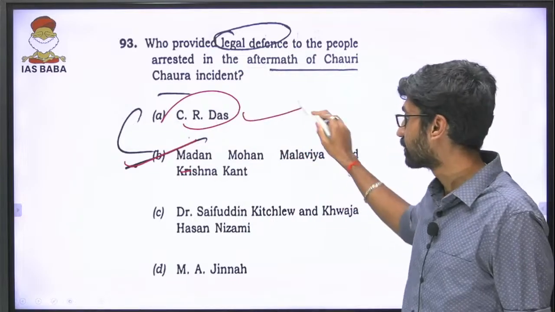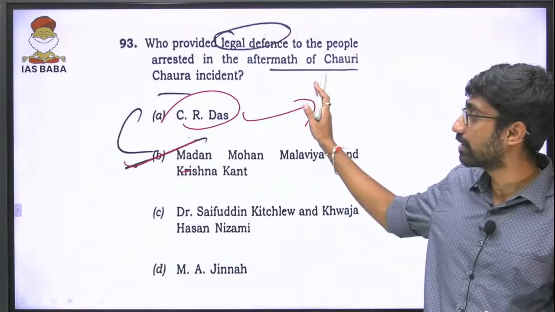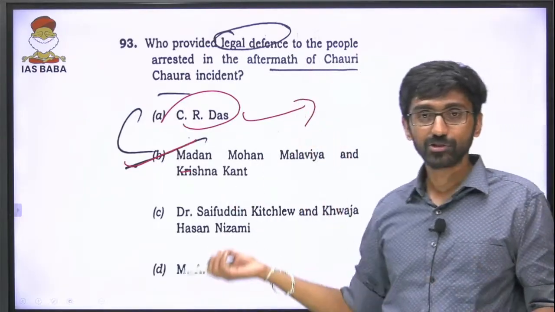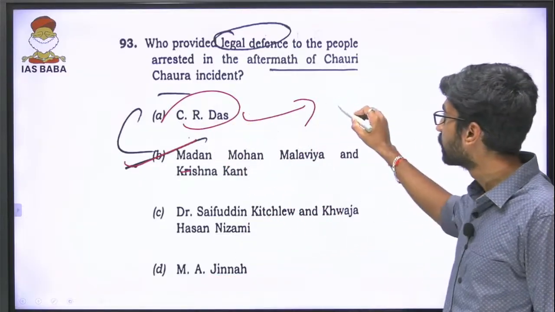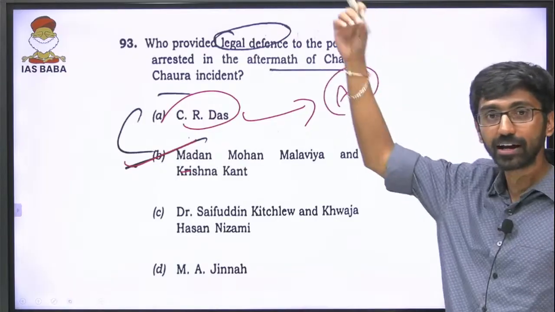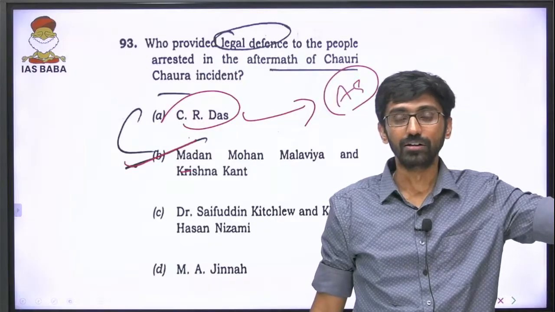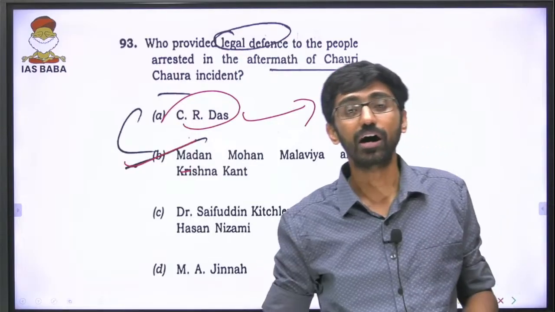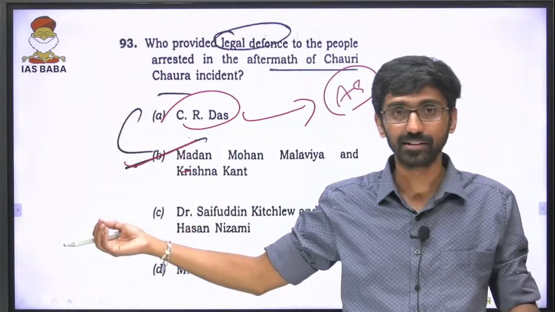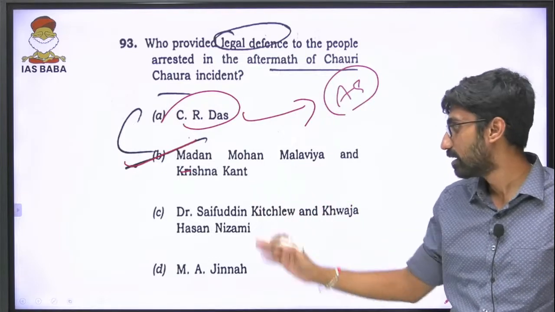Chittaranjan Das provided legal defense for Arvindo Ghosh. I don't think I discussed this in class. It did not even come to my mind when we were taking the classes. I did not discuss this particular fact, but we have discussed Chauri Chaura and some of the concepts. But this one, Chittaranjan Das provided legal defense to Arvindo Ghosh when he got arrested in 1908, with respect to what is called the Maniktola conspiracy case, the Ghosh Arvindo versus Empire case. We did not discuss this particular aspect, but the answer is Madan Mohan Malviya and Krishnakant.